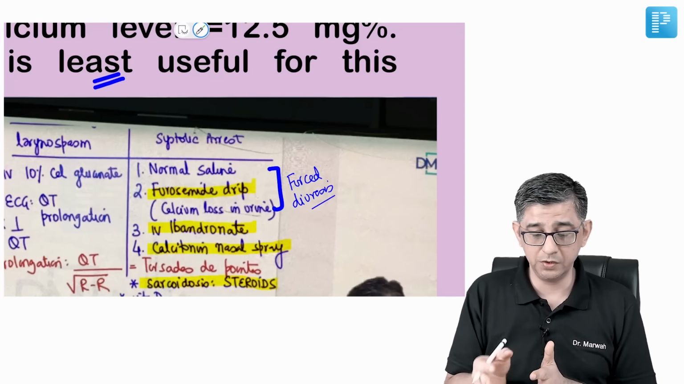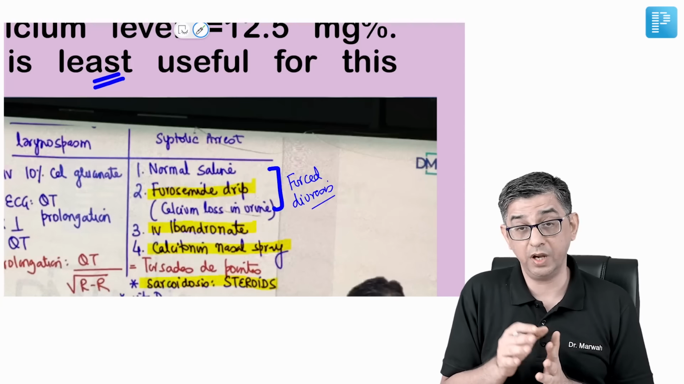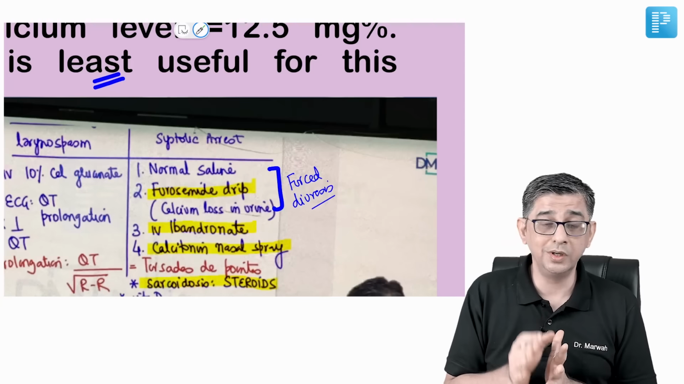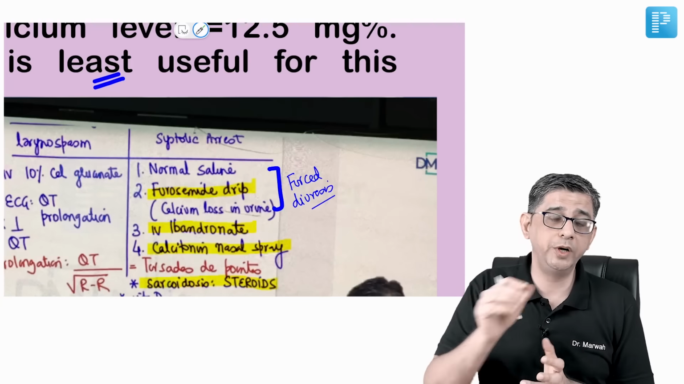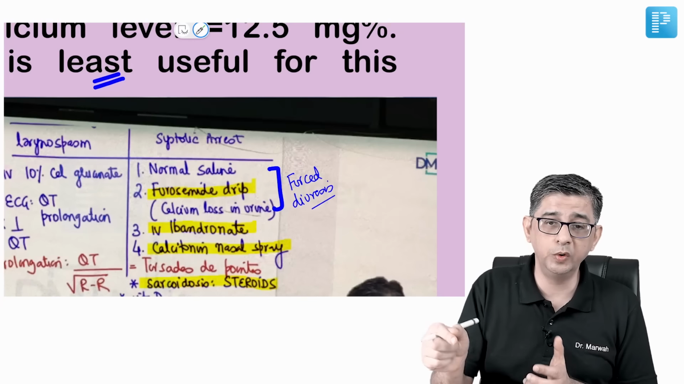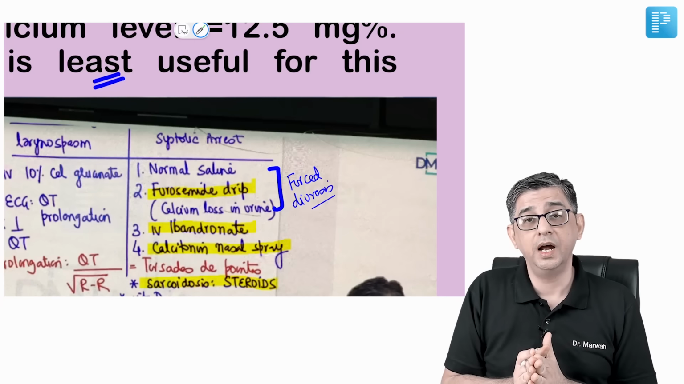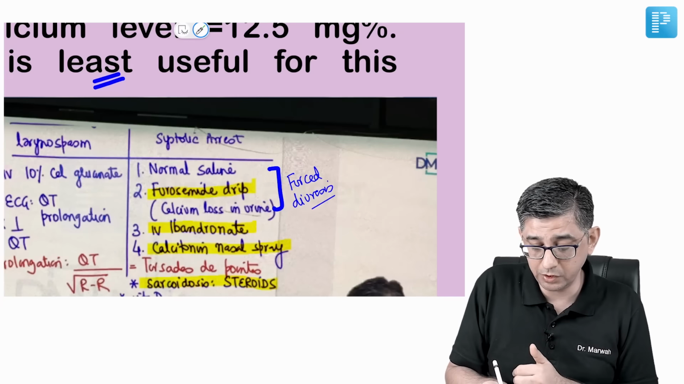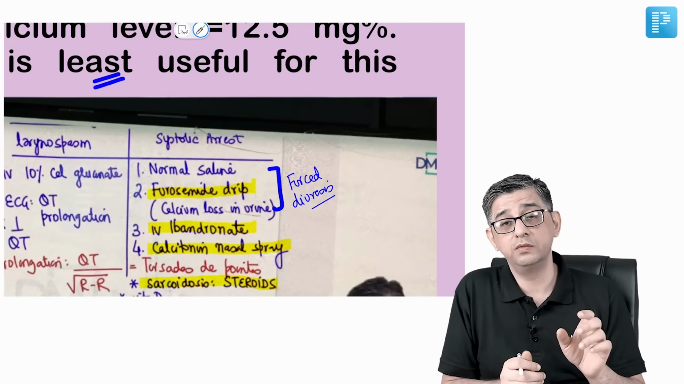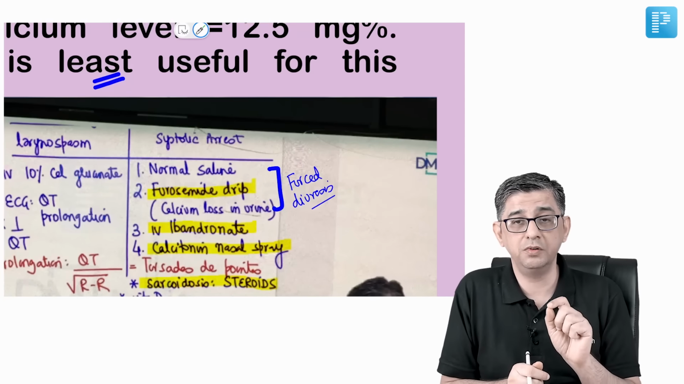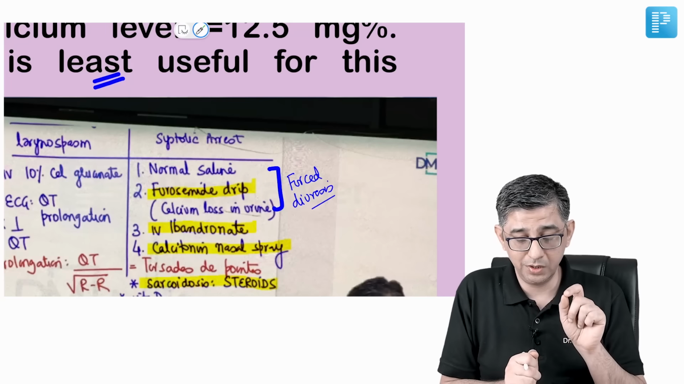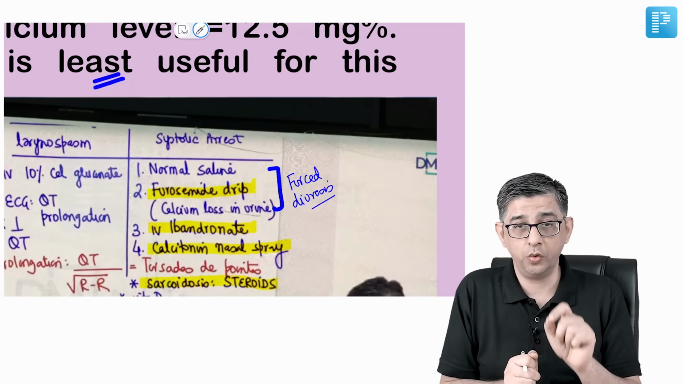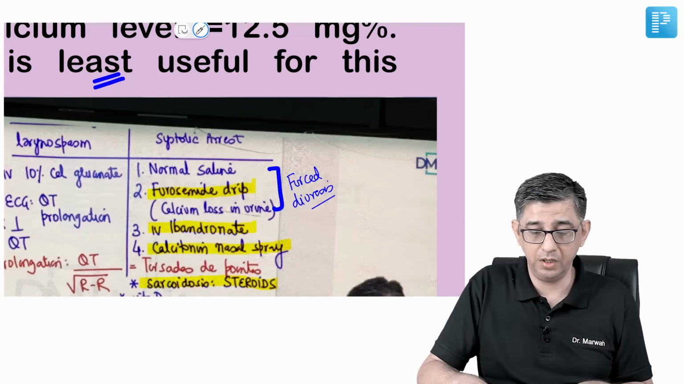You can use bisphosphonates, that is ibandronate, and give calcitonin nasal spray. What does calcitonin do? Calcitonin will send calcium into the bone. If calcium goes into the bone, the calcium values will stabilize. And every time you have hypercalcemia due to sarcoidosis, you can also give steroids, because I can use the word steroid responsive hypercalcemia. Sarcoidosis is an example of steroid responsive hypercalcemia.